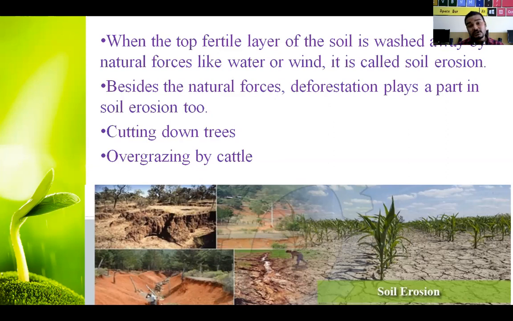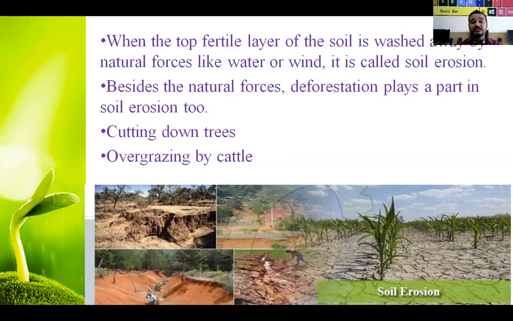But apart from these natural forces, there are some man-made problems also. Because of that, this soil erosion is happening. So first is deforestation. Deforestation means what? Cutting down trees.